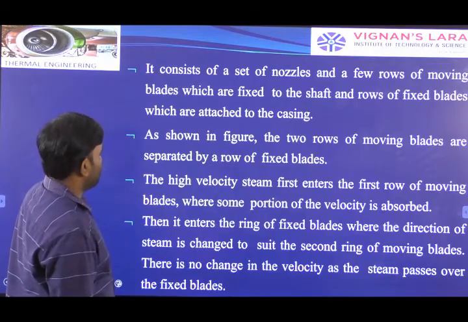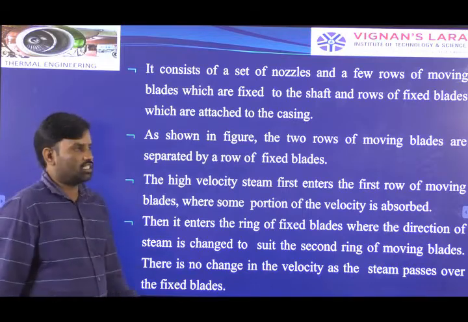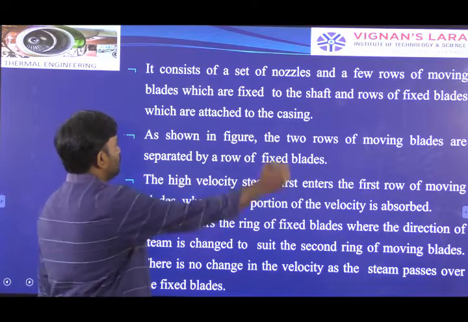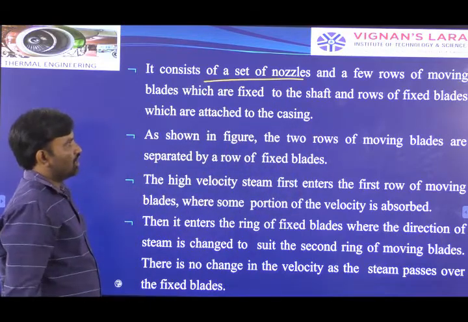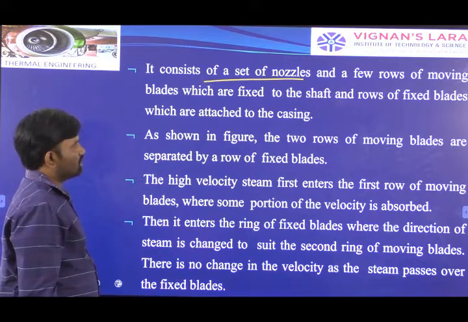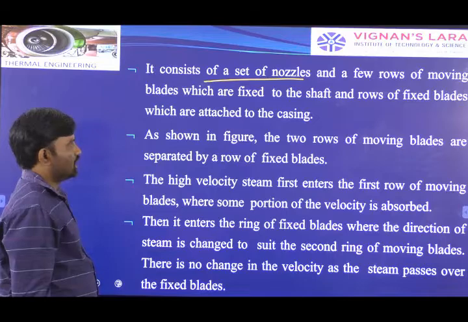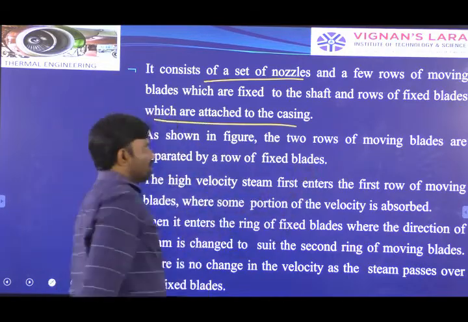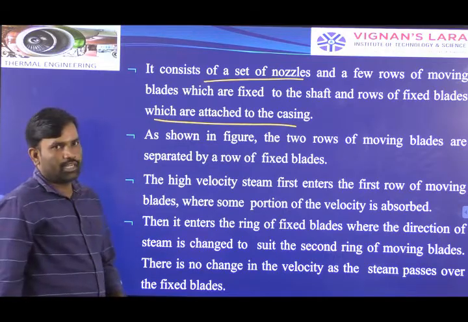Let us see the explanation of velocity compounding method. You can clearly understand by these points. It consists of a set of nozzles. We are arranging the number of nozzles and a few rows of moving blades which are fixed to the shaft, and rows of fixed blades which are attached to the casing. On the casing we are arranging the rotor, and on the periphery of the rotor we are arranging the number of blades.